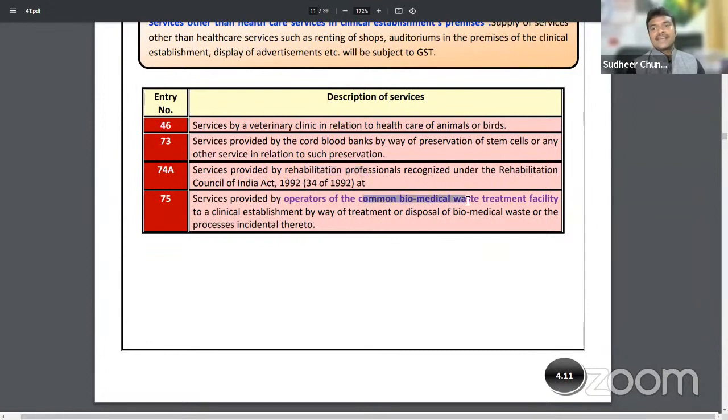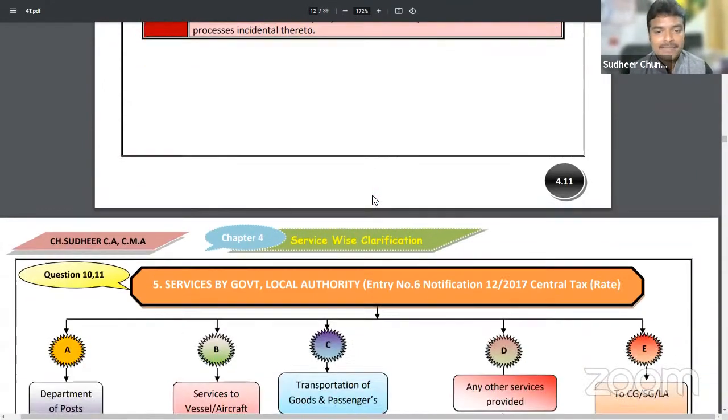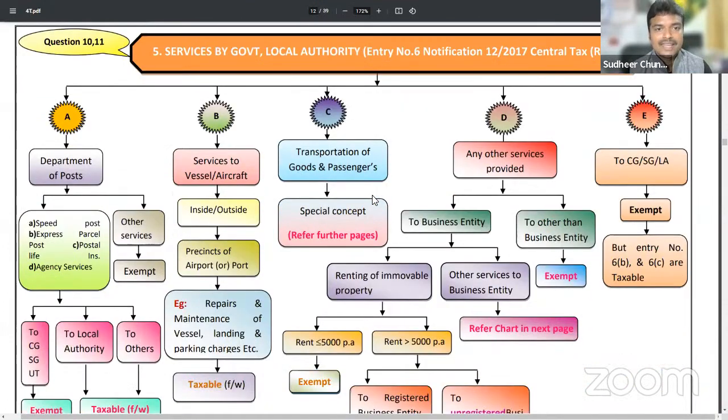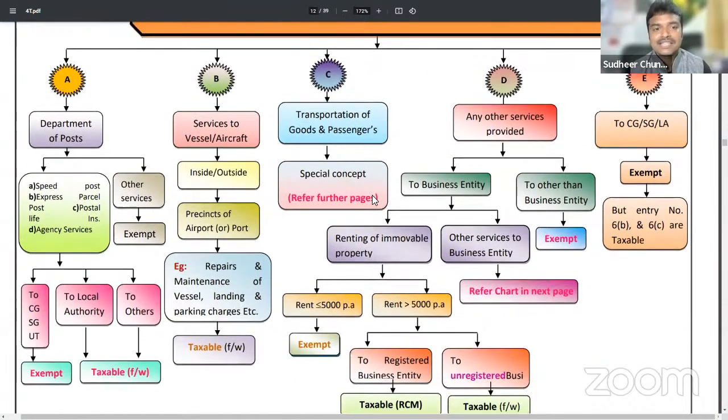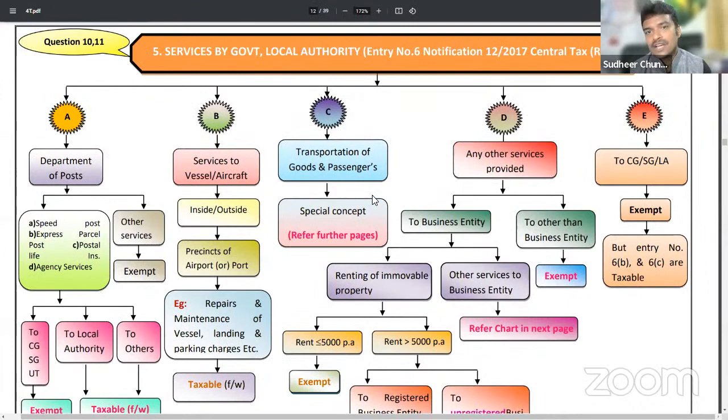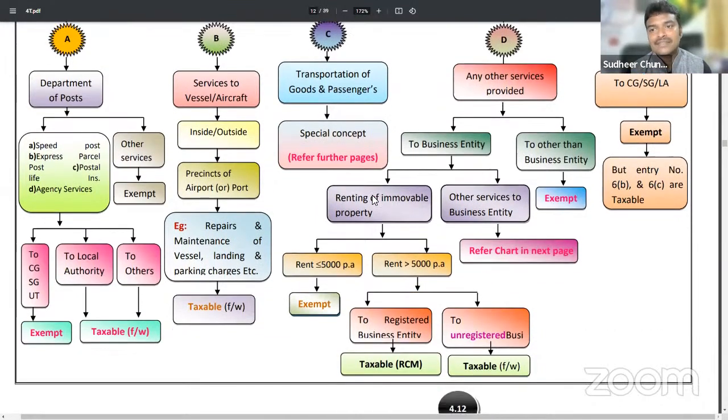Next, biomedical waste treatment and hospital cleaning services. Medical waste treatment facilities are also exempted from GST. So here we have completed the health services which were exempted from GST. Now let us compare government services.